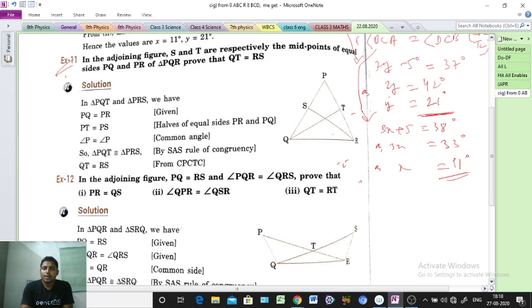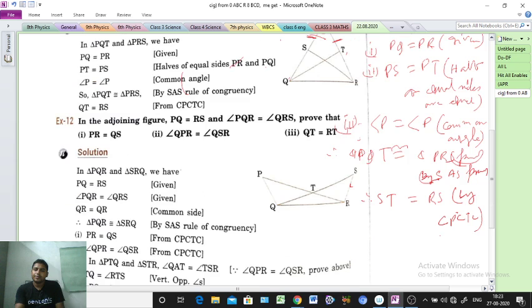So by SAS property, we can say that QT equals RS, and we write it by the CPCTC formula: corresponding parts of congruent triangles are congruent. That is the thing. Clear?